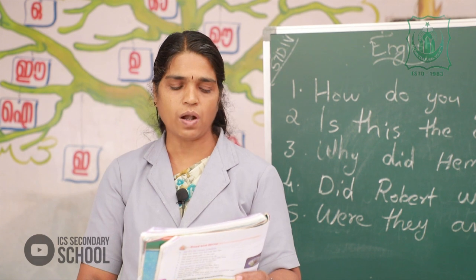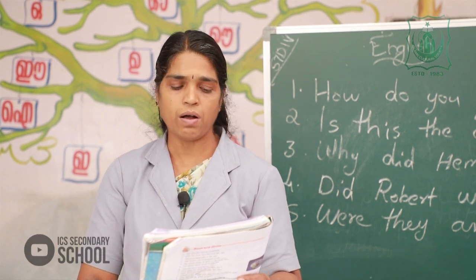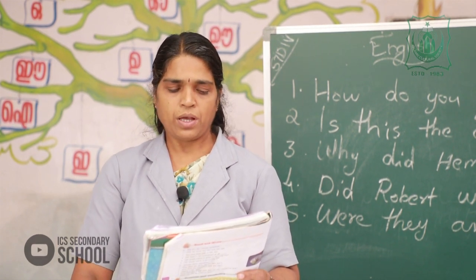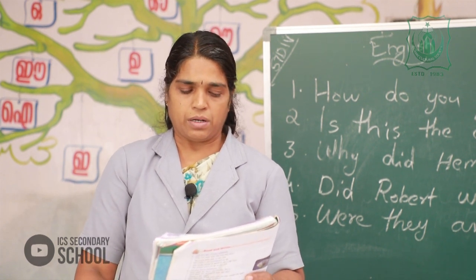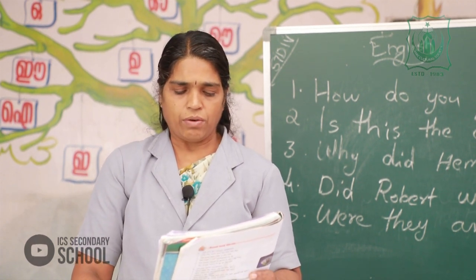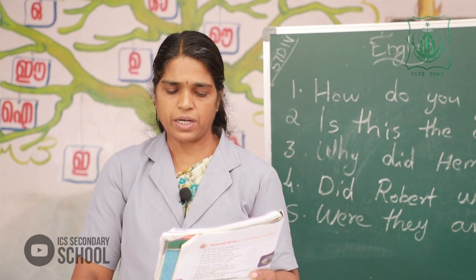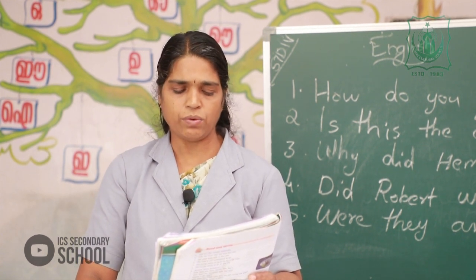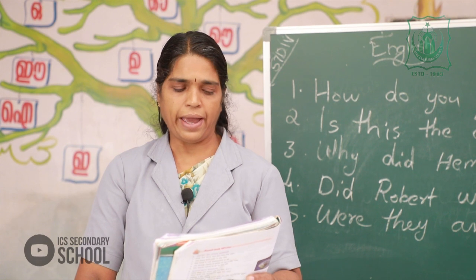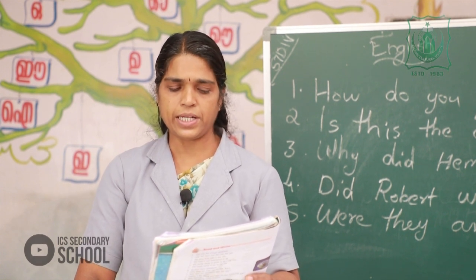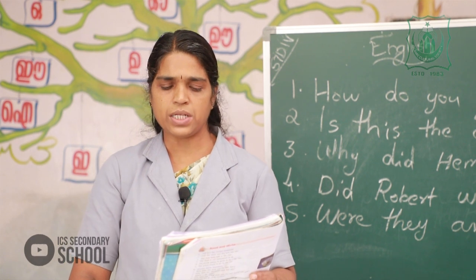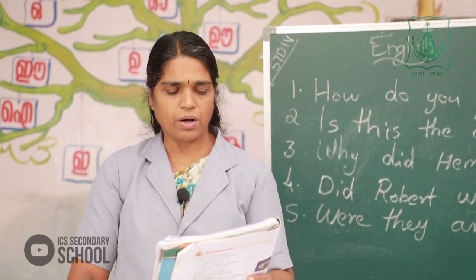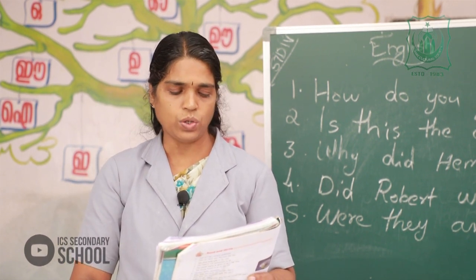Then the second one is glove. What is a glove? An item of clothing for the hand and fingers, made of leather, wool, rubber or plastic. Hat is an item of clothing worn on the head to cover it, usually worn outdoors.